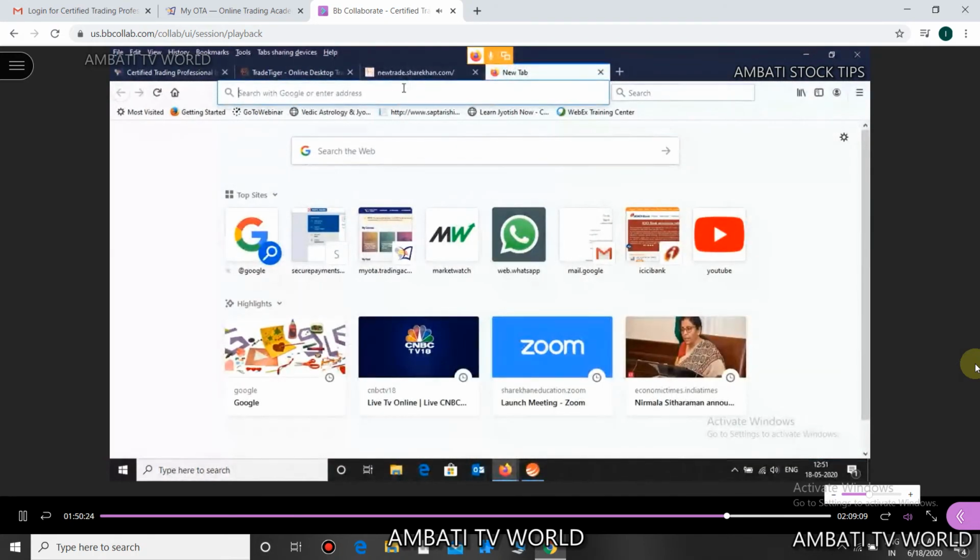Okay guys, now the homework for today is, if you don't have the Trade Tiger application installed on your desktop or laptop, you will be downloading and installing the Trade Tiger software on your desktop first. Second, everyone will create an account on tradingview.com.